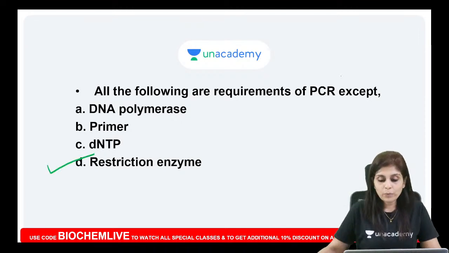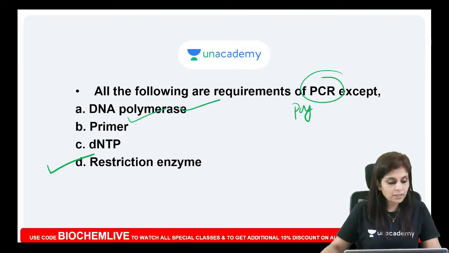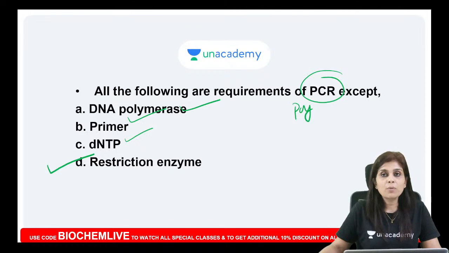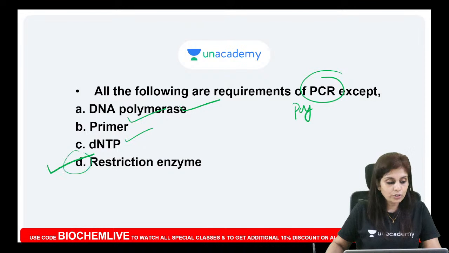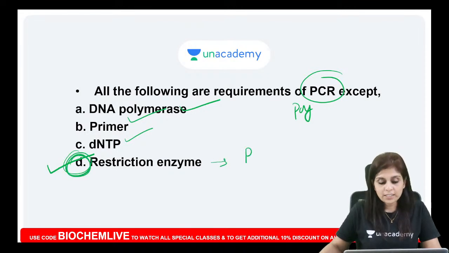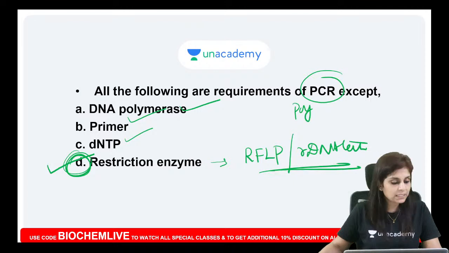So what are the requirements of PCR? I already told you. Requirements of PCR will be DNA polymerase enzyme, primers, all 4 deoxynucleotide triphosphates, magnesium or manganese as a catalyst, and a buffer. You are not going to use restriction enzyme. When will you use restriction enzyme? You use restriction enzyme only for RFLP or for recombinant DNA technology, not for PCR.